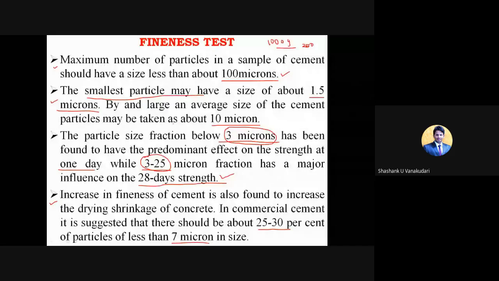Most of the time when they ask about the types of cement, you are not supposed to tell the brands. Keep in mind, we need to give a brief classification depending upon the chemical compositions, like low heat cement, high alumina cement, white cement. Those are the types of cement, not JK, Birla, and so on, right?